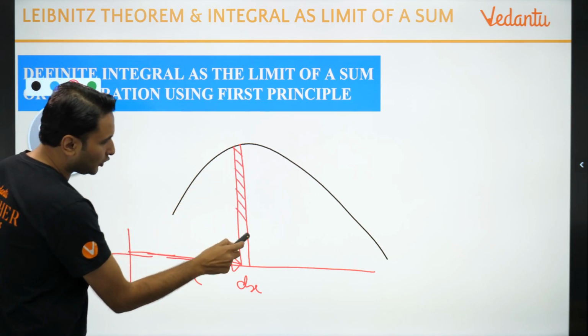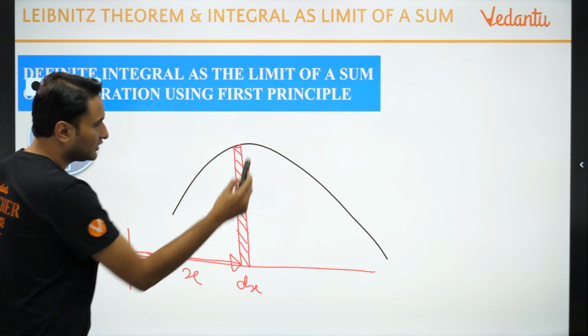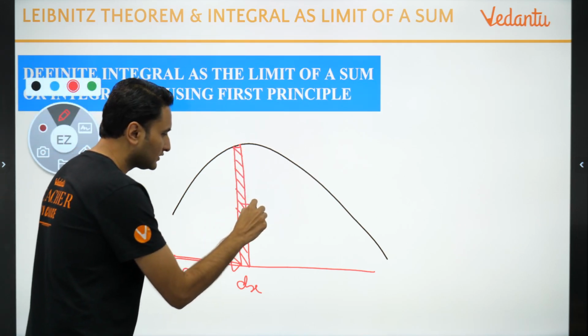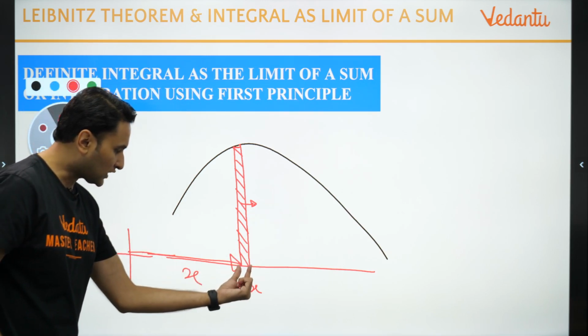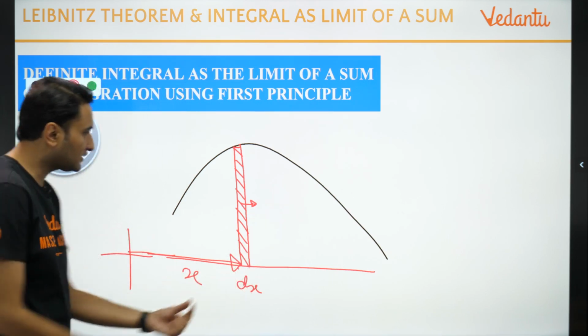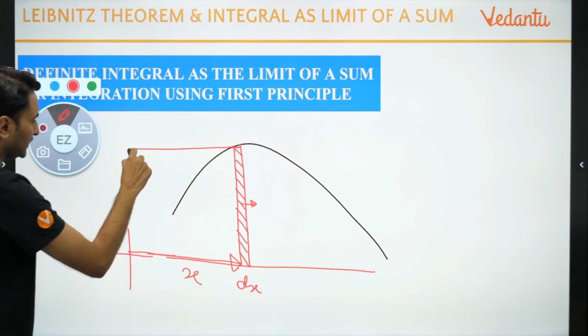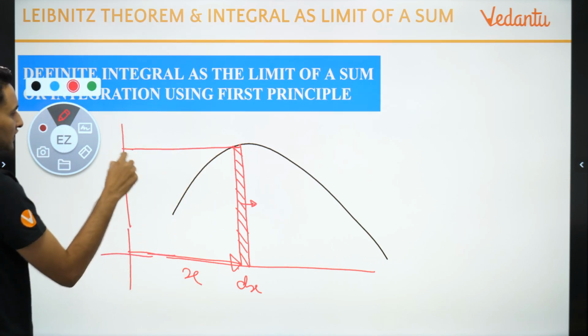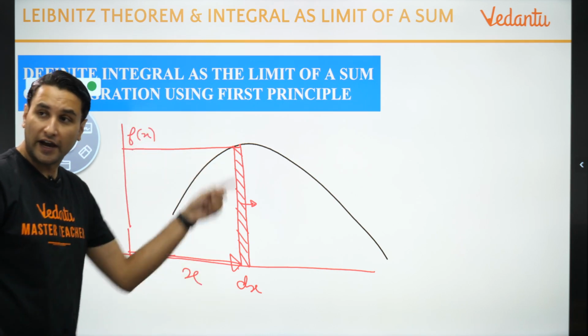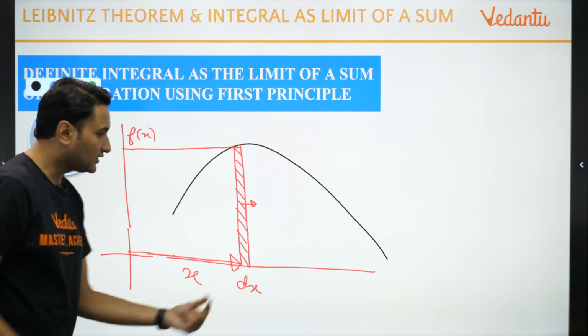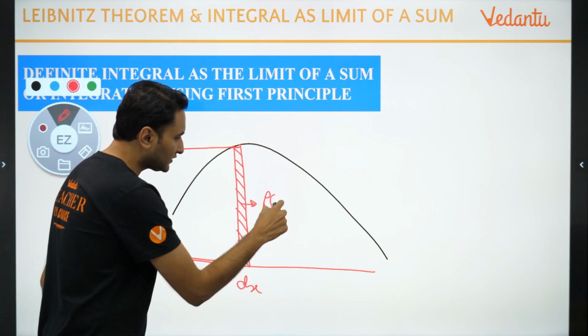This area approximately is, this area is बच्चों क्या, ये तो x है, ये छोटा सा डिस्टेंस कितना है dx, and the value of the function here is f of x. So ये height कितना हो गया, height is f of x, width is dx, this area is f of x into dx.